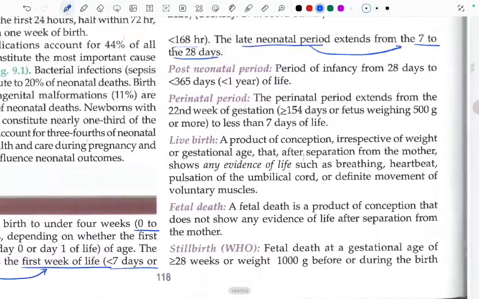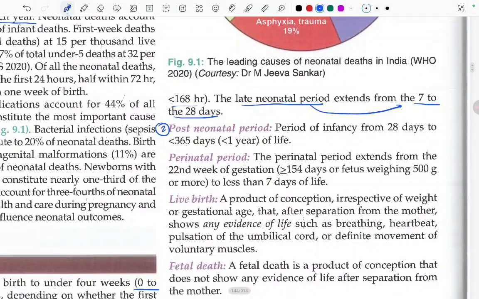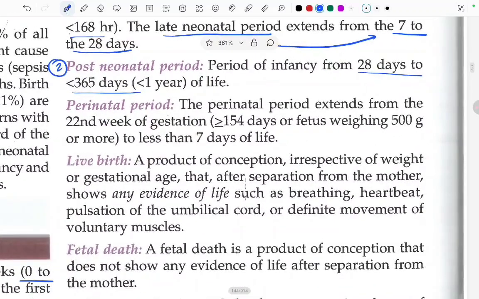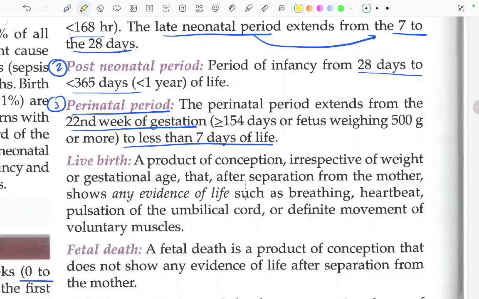This is the neonatal period. Now coming to the second one, that is the post neonatal period. Period of infancy from 28 days to less than 365 days or less than 1 year of life is termed the post neonatal period. Now coming to the perinatal period. The perinatal period extends from the 22nd week of gestation to less than 7 days of life. This is an important definition to remember. It extends from 154 days of gestation, or a fetus weighing 500 grams or more, to less than 7 days of life.